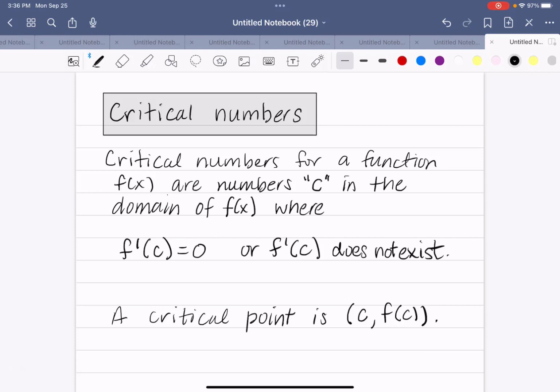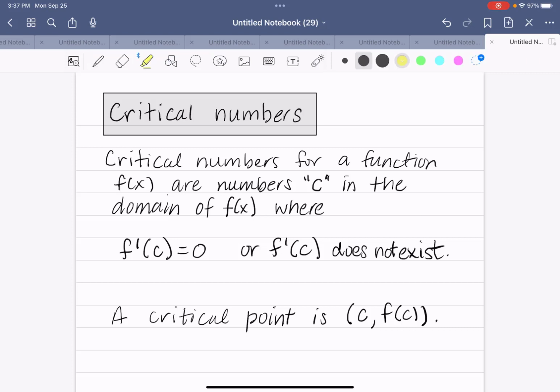We'll be using critical numbers. Critical numbers for a function f(x) are numbers we call c that have to be in the domain of f(x), where f'(c) comes out to 0, so you take the derivative and at that specific number it is 0, or f'(c) does not exist.